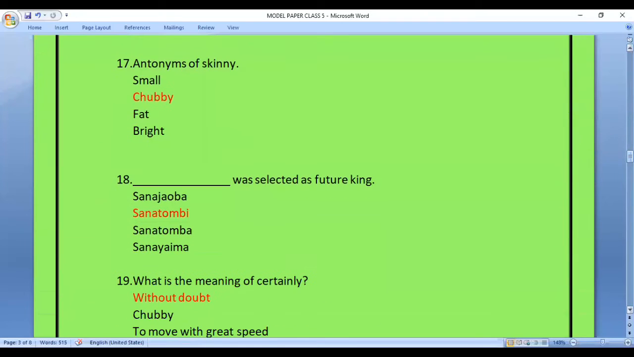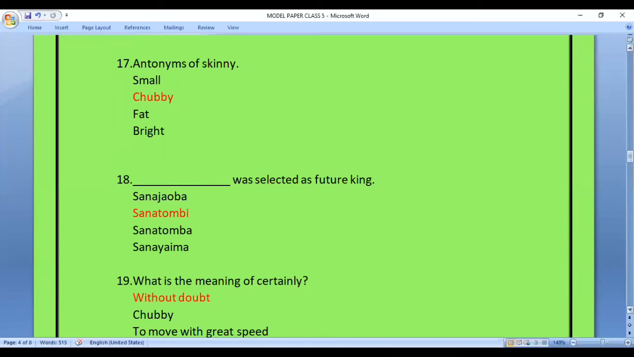Question 17. Antonyms of skinny. So in this, an antonym is a word which is opposite in meaning to the given word. So you have to find the opposite or antonym of skinny. So the options are small, chubby, fat, bright. The answer is chubby.